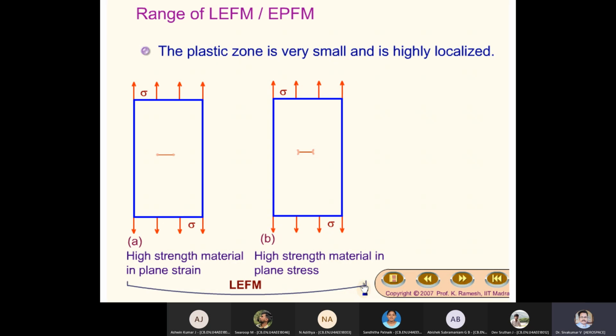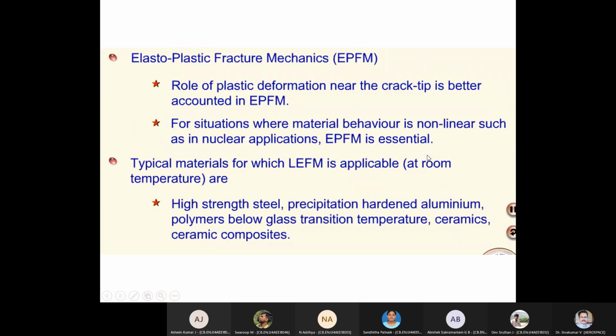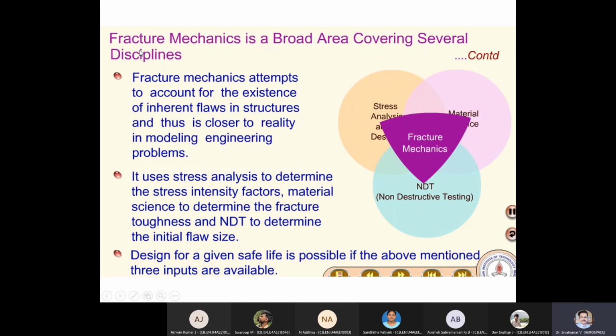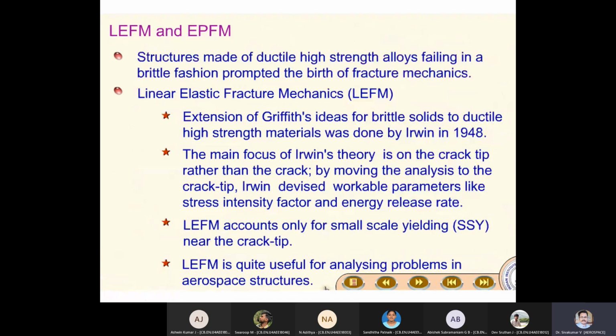Good morning. Yesterday, we stopped at the classification of fracture mechanics. This is a very important point. From the fracture mechanics point of view, this junction is very important. LEFM and EPFM.